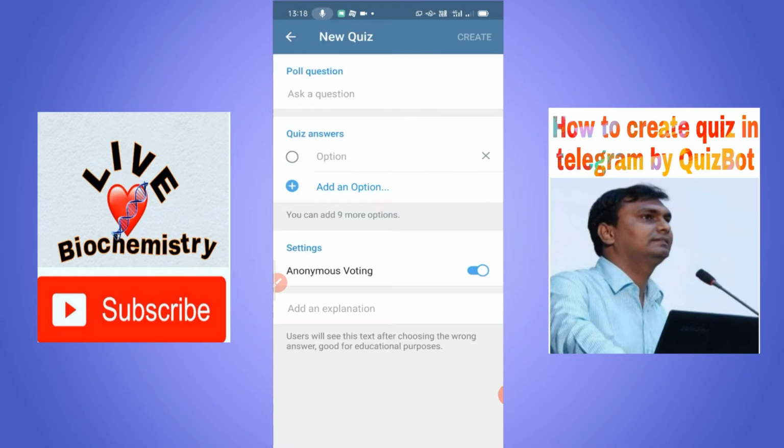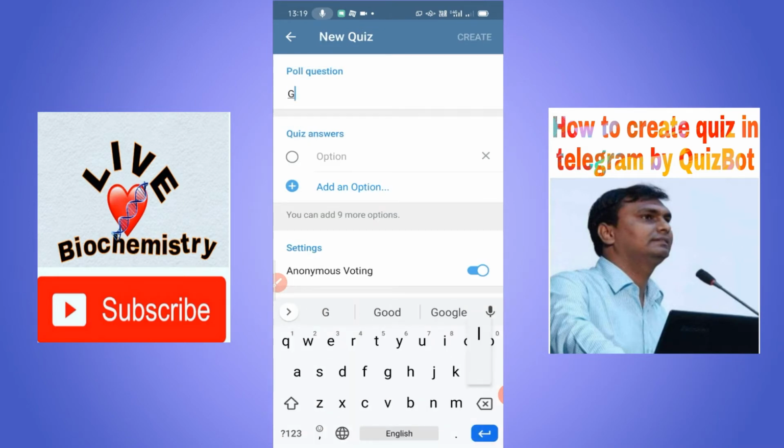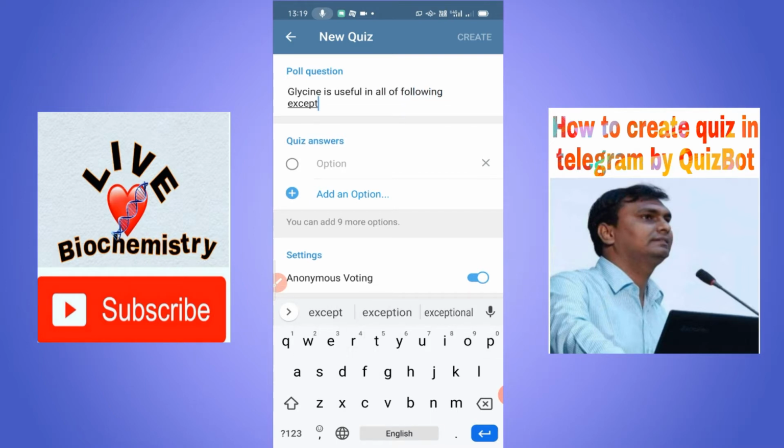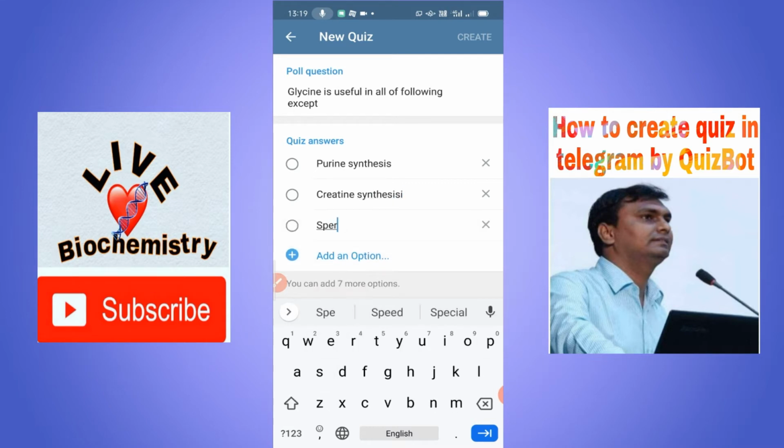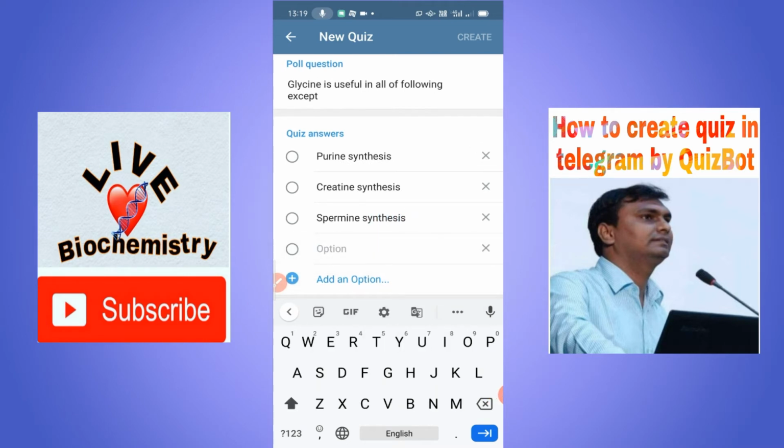Now you can again type: glycine is useful in all of the following except. So options will be like purine synthesis, creatine synthesis, spermine synthesis, or heme synthesis.